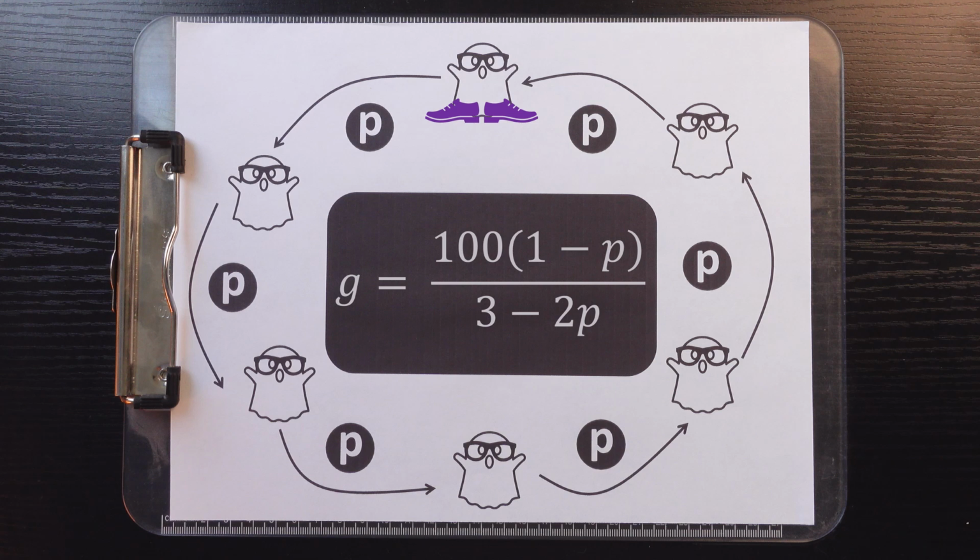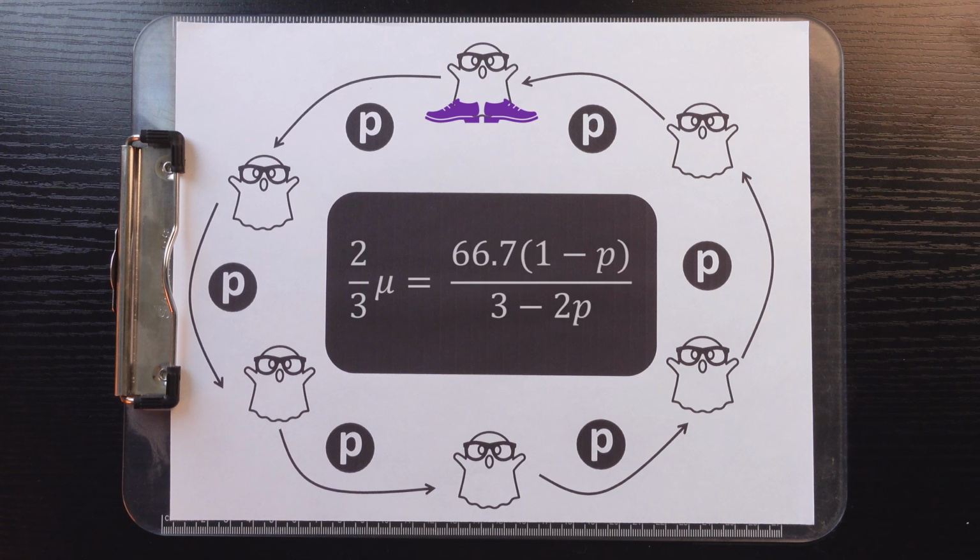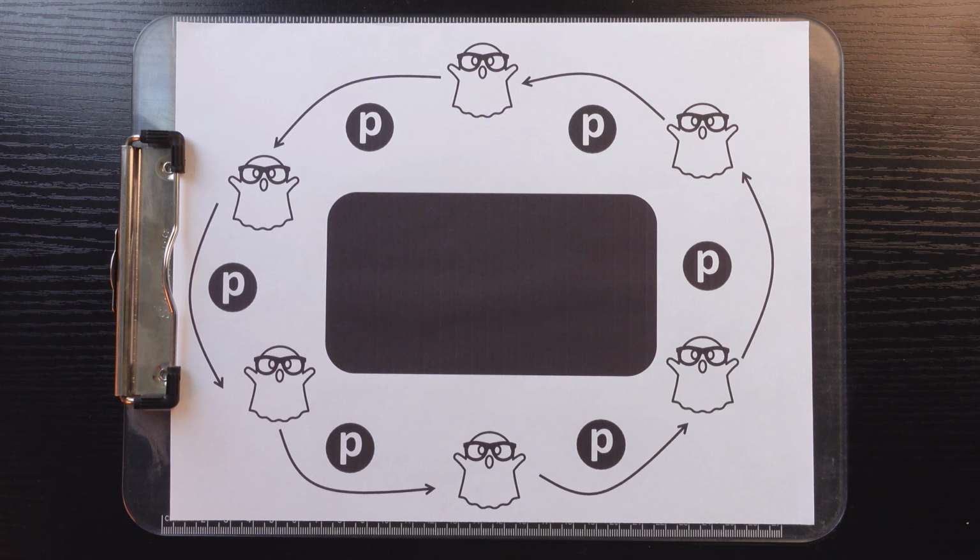So this crazy thing happens where they all submit a guess of 100 times 1 minus P over 3 minus 2P, making the actual 2/3 of the average equal to 2/3 of that value. Strangely enough, they're all wrong, but they're all wrong by the same amount, and so they all share the money equally.